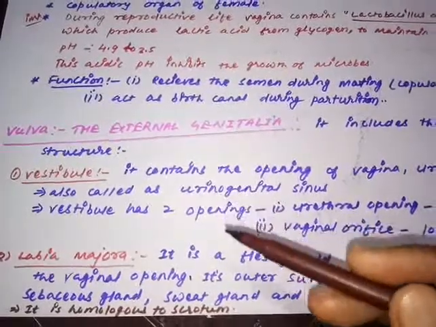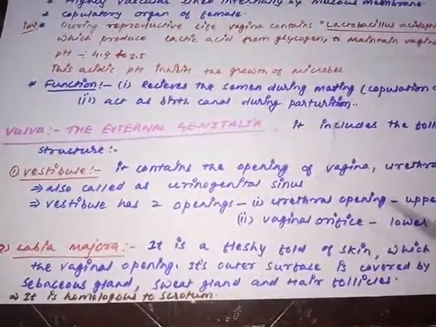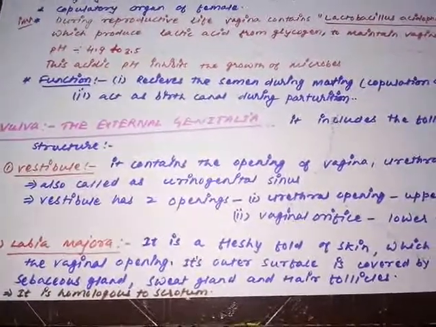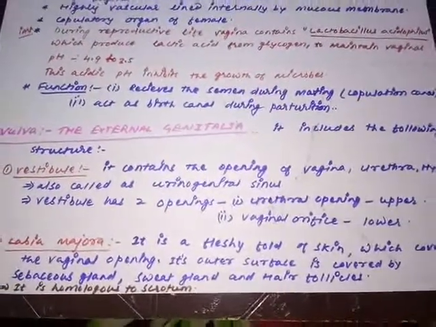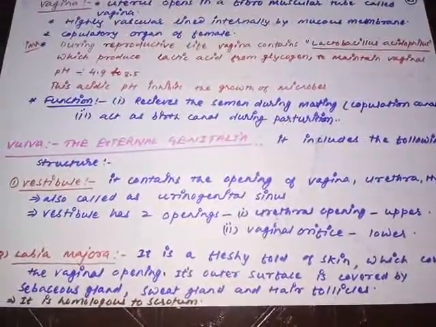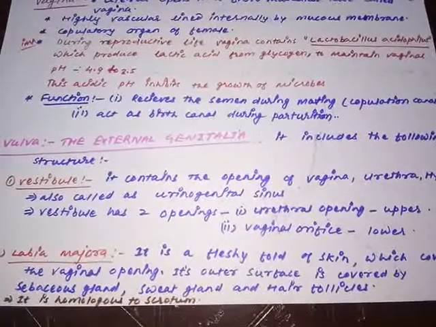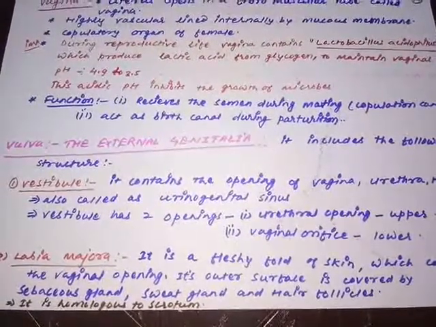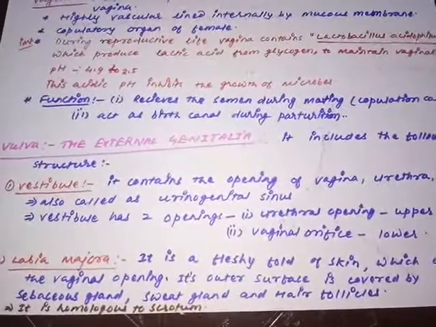Also, two structures we have covered. The vestibule is the common opening for the urethra and vagina, and it has two openings called the urethral opening and the vaginal orifice: urethral opening for the urethra, vaginal orifice for the vagina. The labia majora, the skin fold which externally covers the vestibule, has sebaceous glands, sweat glands and some hairs, and this is homologous to the scrotum.